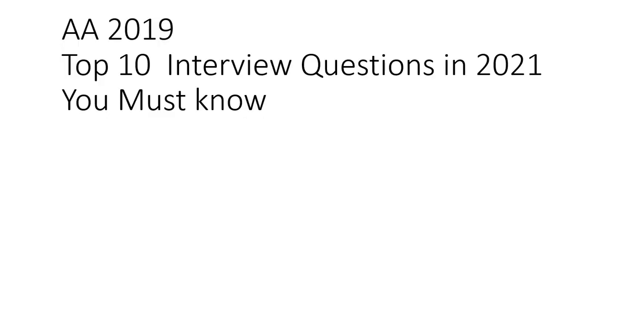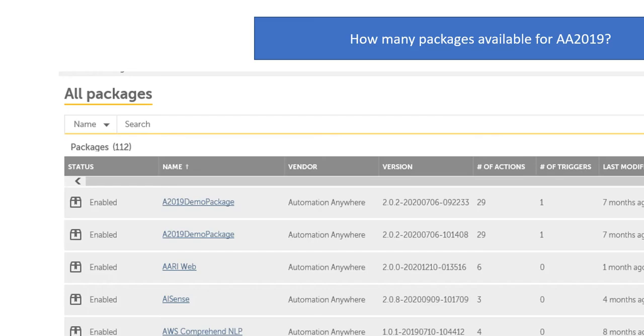In this video we are going to talk about interview questions in Automation Anywhere 2019, which is the latest version. They have already released it for Community Edition as well as Enterprise Edition. What are the important things you must know about AA 2019? There are some important questions we can discuss.